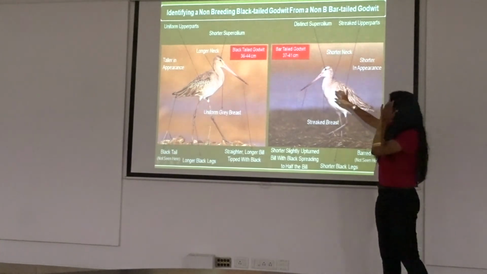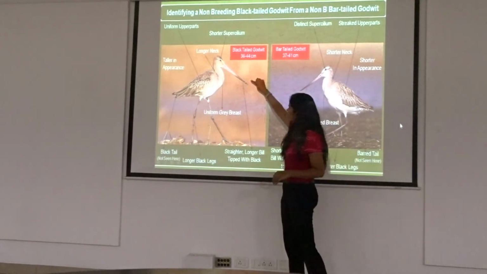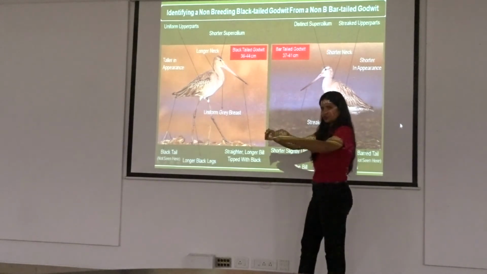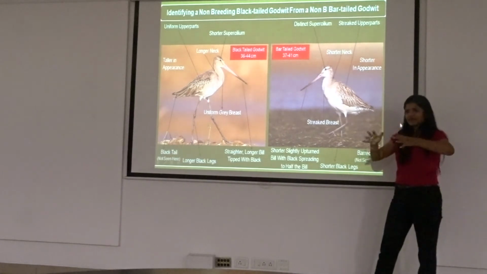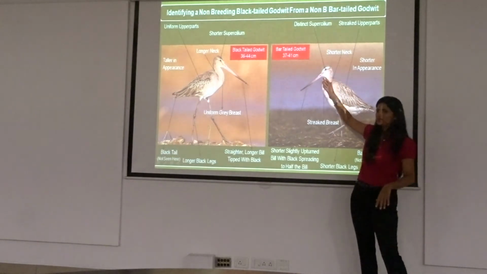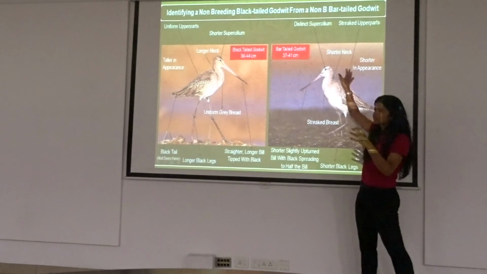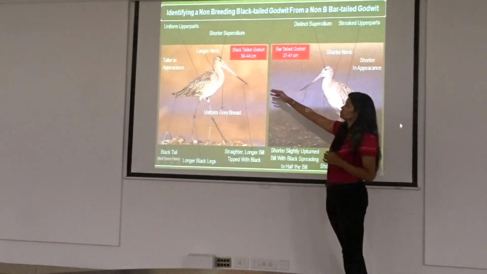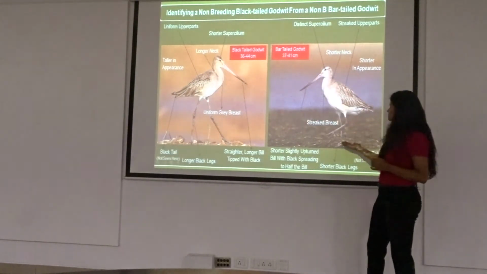So you can look clearly, these two have very long bills. If it's a bar-tailed godwit, you can see the front tip of the bill covered in black, whereas this has half the bill red and black. Not going by all this, I think we can very clearly go by their supercilium, because they have a more patterned face, which has a good, distinct supercilium. This one doesn't have a distinct supercilium, it has an indistinct supercilium and is more uniform. Long, definitely longer than this.